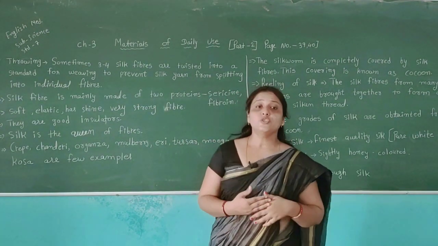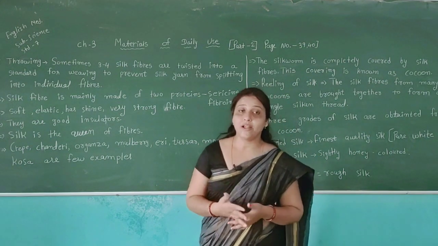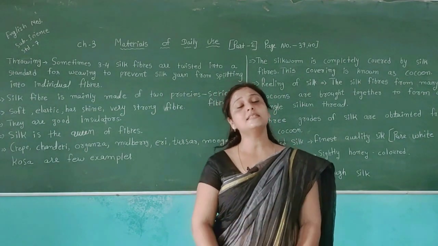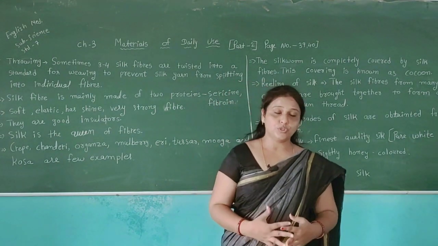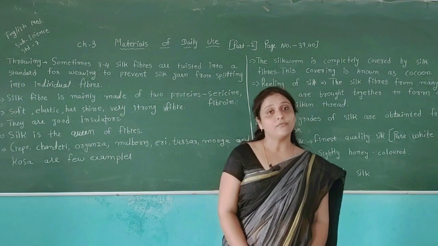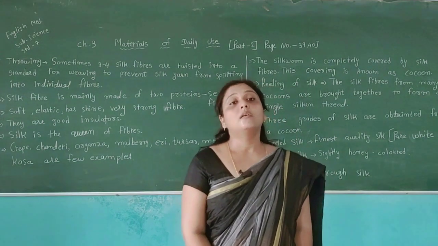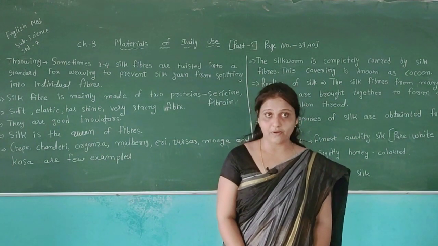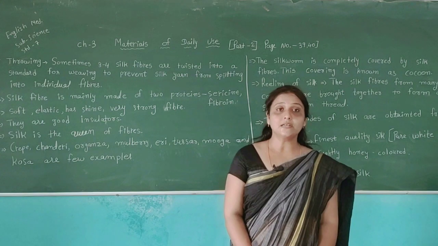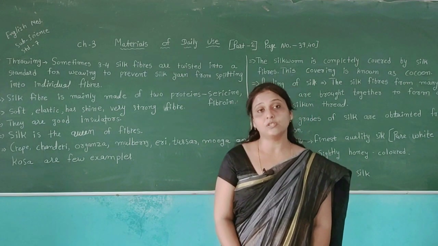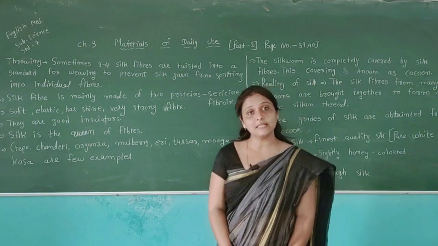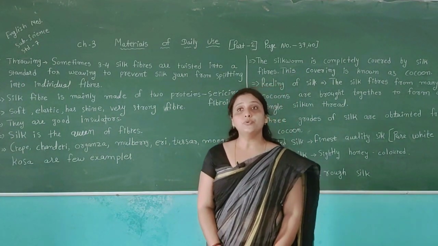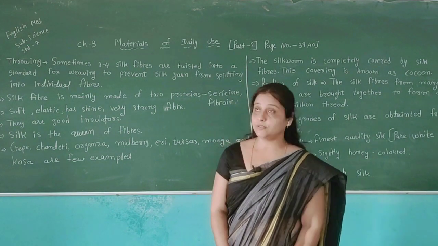So students, first, silk is an animal fiber. Why is silk an animal fiber? Silk is an animal fiber because we get the silk from the silk moth, and the silk moth is a type of animal, and we know the fibers which we get from animals are called animal fibers. So silk is one type of animal fiber because we get the fiber from the silk moth, and we can see these types of fibers are most beautiful.